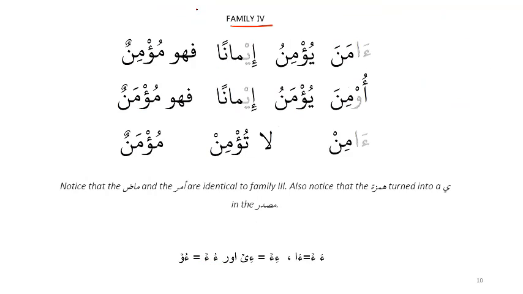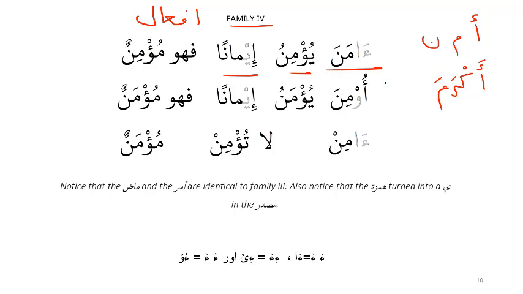Coming to family 4, which is bab if'al. Amana yu'minu imanan. So what are the root letters here? Hamza, mim, and noon. Family 4, if you remember, is akrama. So akrama yukrimu ikraman. So what's happening over here? The fa letter is now a hamza.